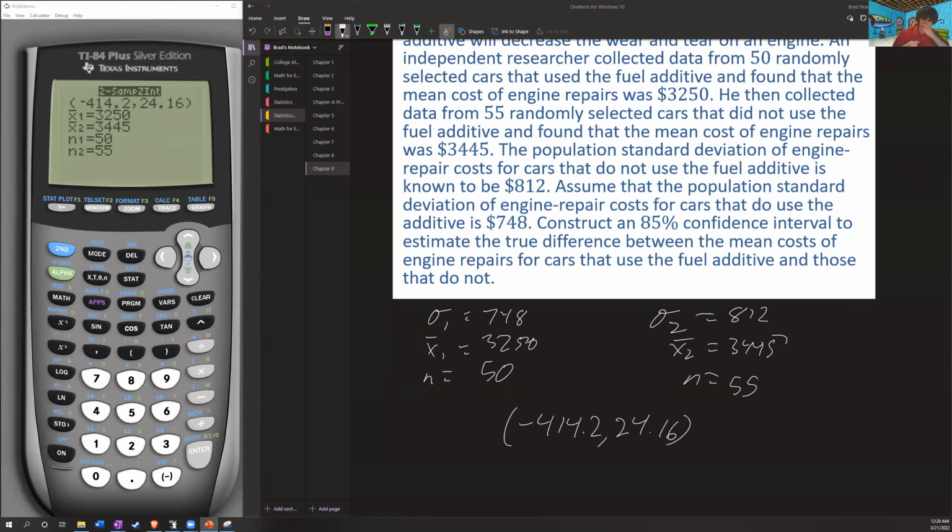Can I conclude that it's going to reduce the cost? The answer is no, because note that 0 is included in this interval. And I can't say that, oh, it's more negative here, so that means it's actually going to be less. It doesn't work that way. Remember, this is just saying what is the probability that the true difference of the means in our population is found in this interval. It's not saying that it is this, it's not saying that it is this. I just know 85% it's in here. So that means it's possible that it actually is costing more. So just something to be aware of when you are looking at these numbers.